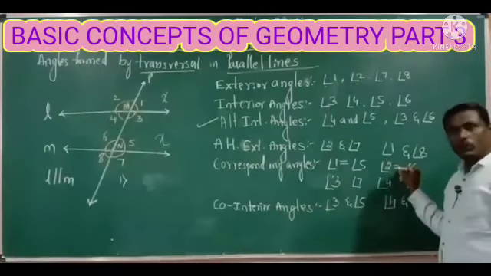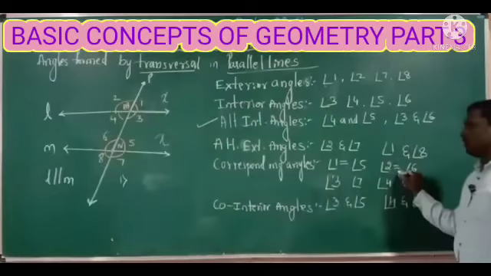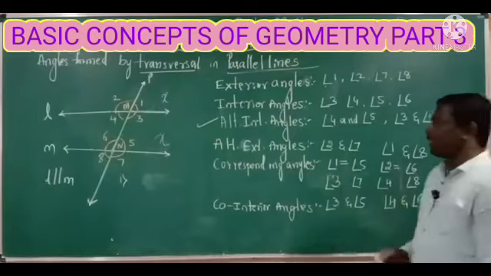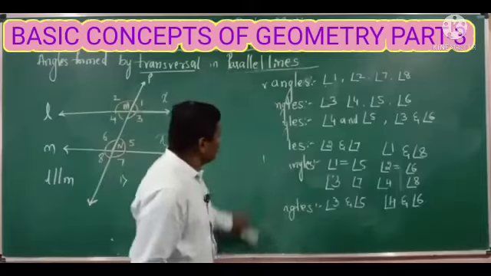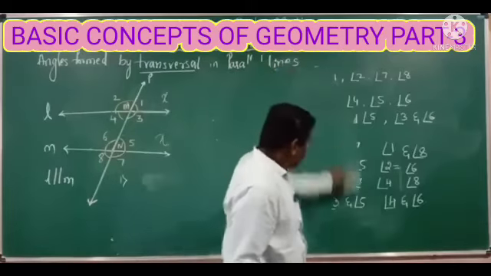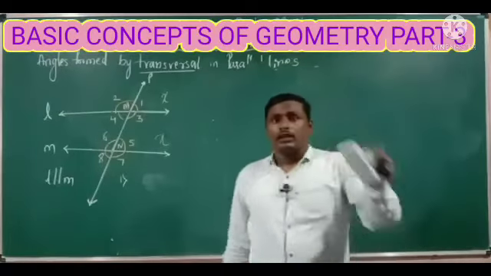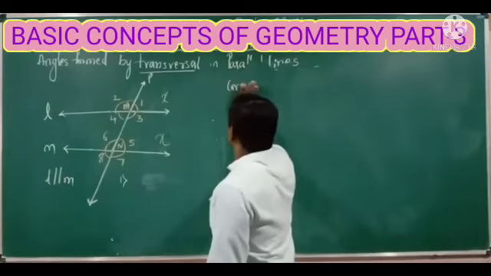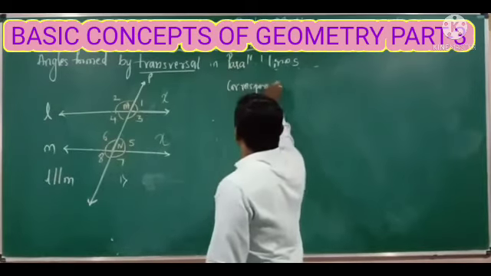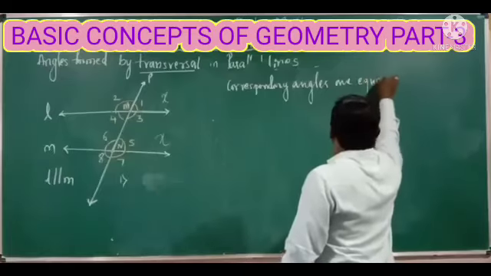Next, one more corresponding pair: angle 2 and angle 6 are equal. Can I write it once again here? What is the first property? If two parallel lines are intersected by the transversal, the corresponding angles are equal.